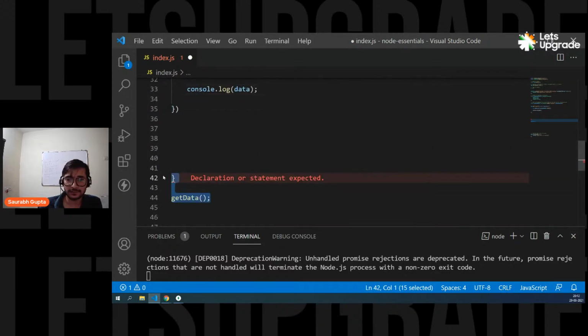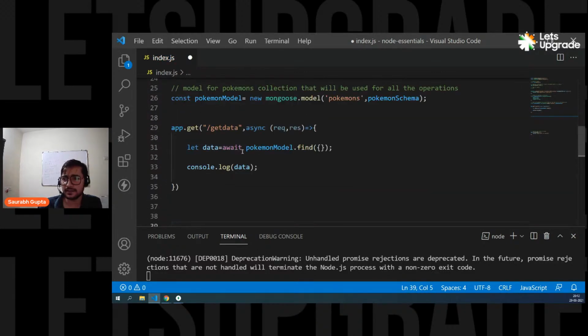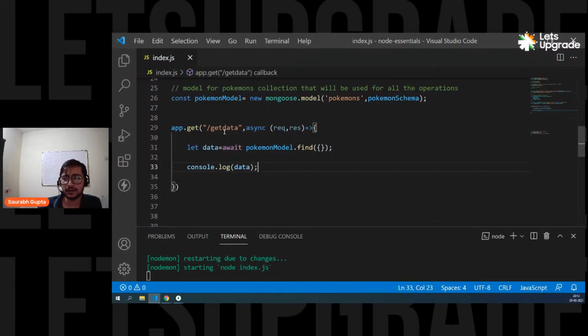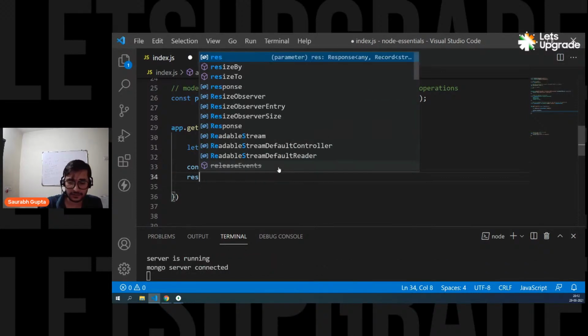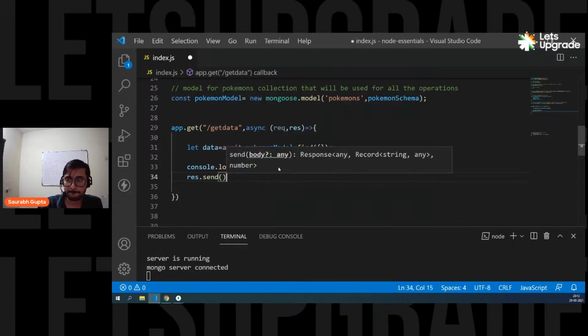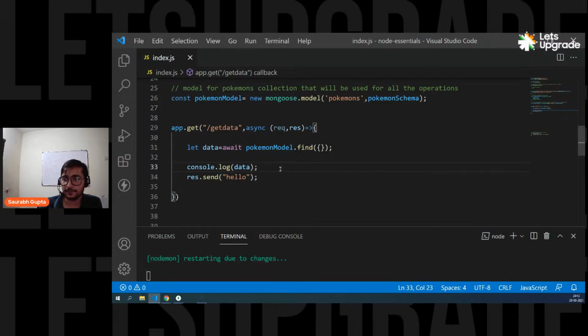Now we don't need to do this. Don't worry, guys. Let's try it once. Now see, to call this, we have to use what? We have to call get data and also send a response. Now let's send a dummy response. That's fine. Hello. That's it. So now we have to call get data and see if it is working. Okay, everyone. Let's try. Not a problem, guys. Things like this happen. Let's open Thunder Client and let's see.